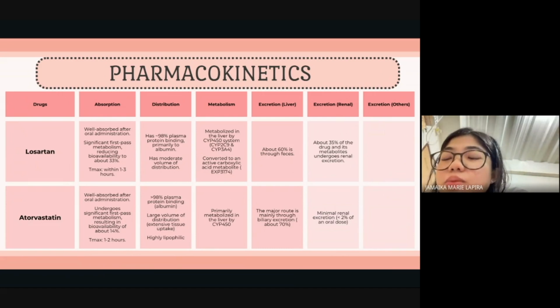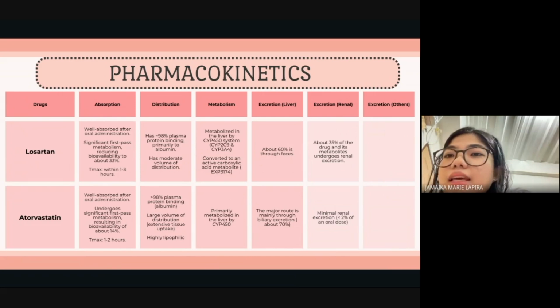Peak plasma concentration is within 1 to 3 hours. It has approximately 98% plasma protein binding, primarily to albumin. It has moderate volume of distribution. It is metabolized in the liver by the CYP450 system, and about 60% of the drug undergoes biliary excretion, and about 35% of the drug and its metabolites undergo renal excretion.